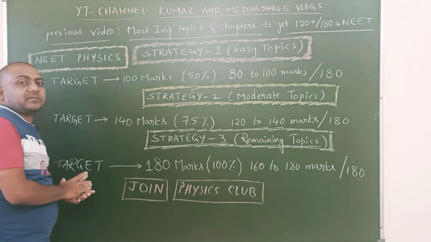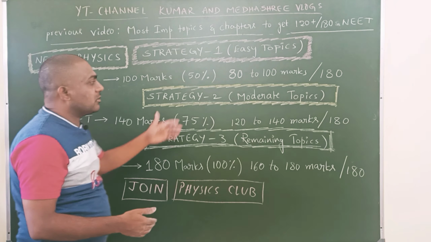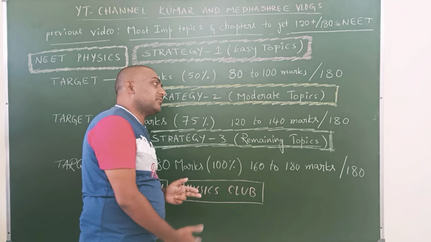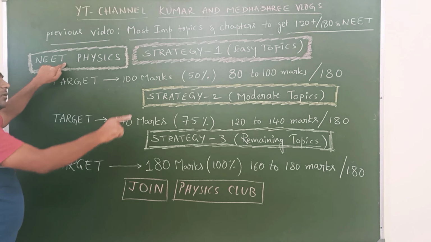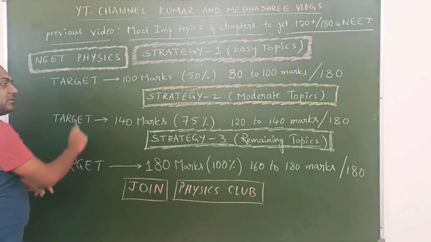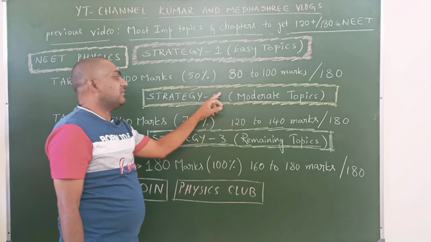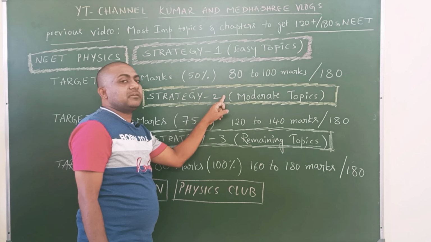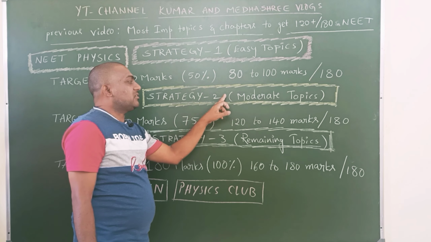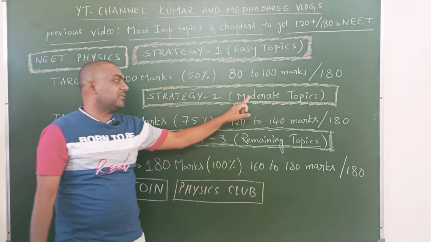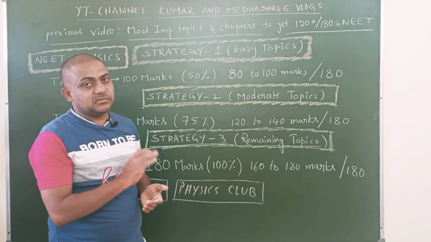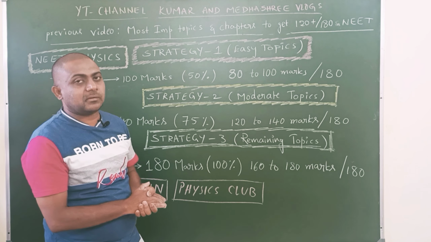But some average students are there, they target more than 80, more than 100. They want to get 120 to 140 marks in NEET physics out of 180. They can reach the 140 target by following strategy 2. Not only strategy 2: first they should complete strategy 1, then some additional topics are added. Those topics are moderate topics, means not easy as well as not difficult.